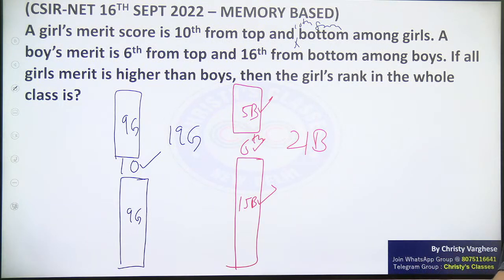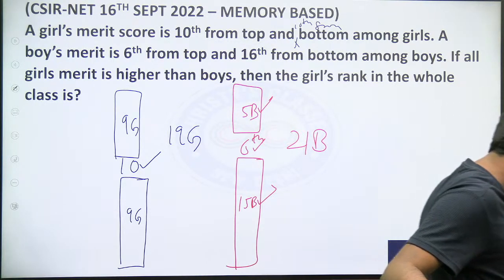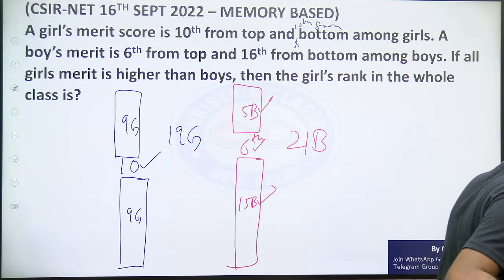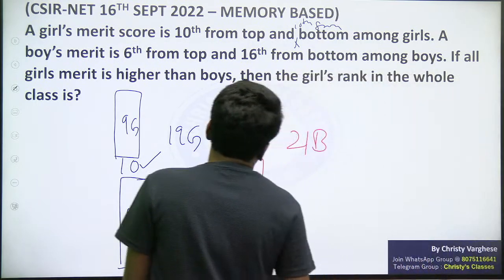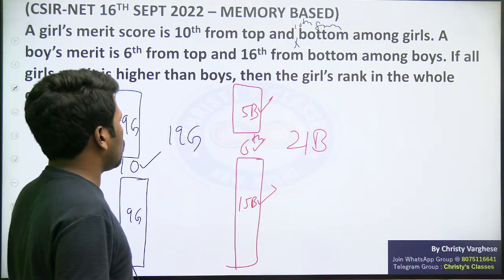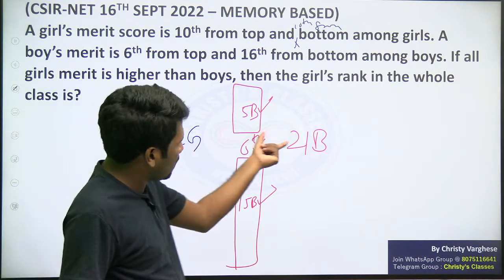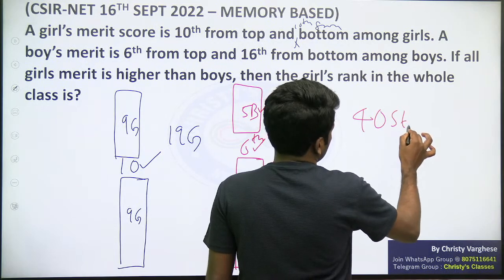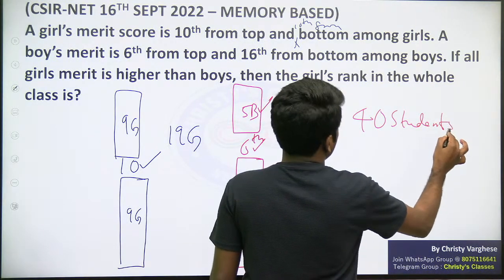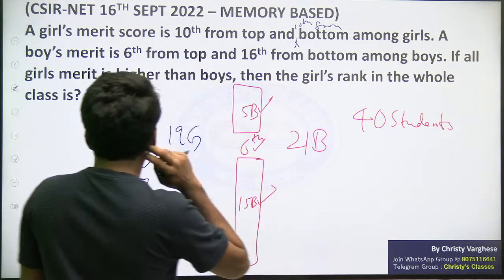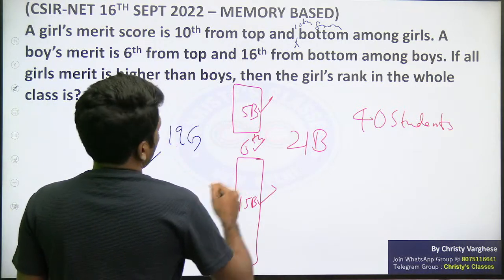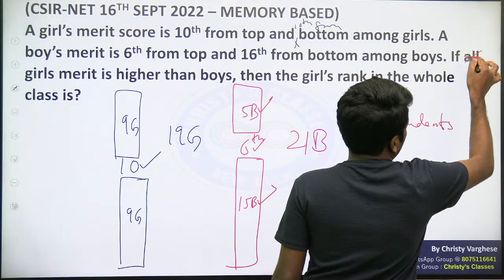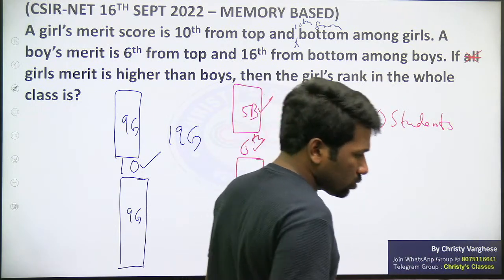The particular girl has just 1 position here. Okay, that was the question. The particular girl was 1 position ahead. Okay, if that is the question, let me see. So how many students are there in the class? 19 girls plus 21 boys. 40 students are there.